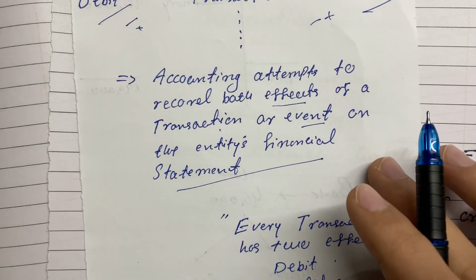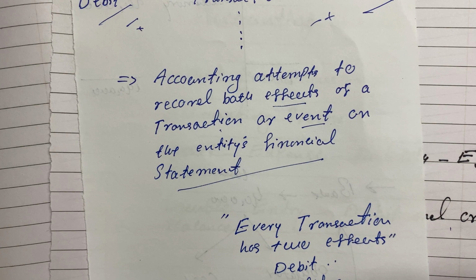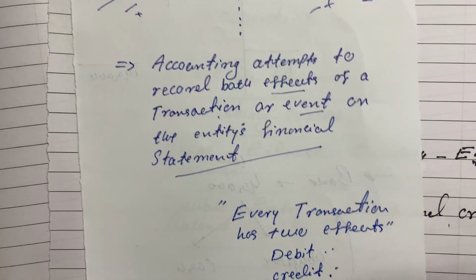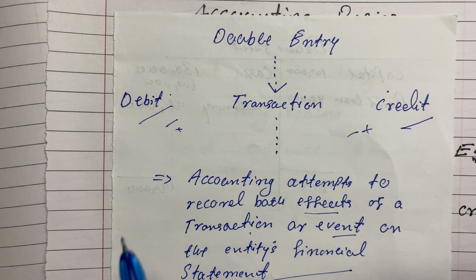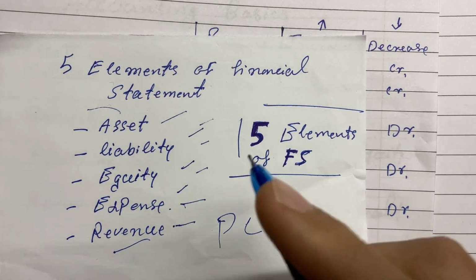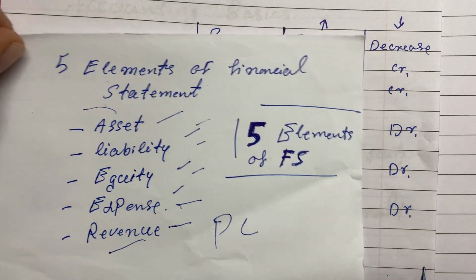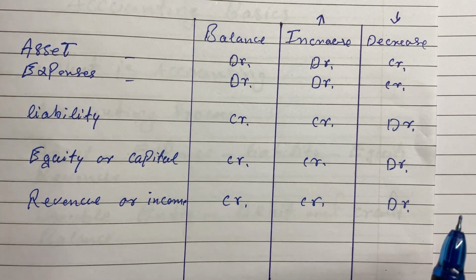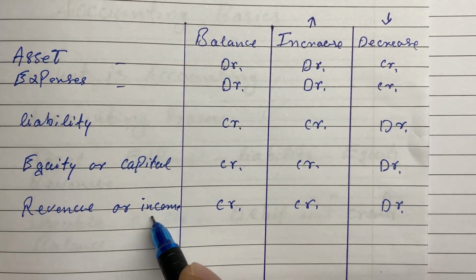These effects show that every transaction has two effects: one is debit, another is credit. It represents the duality principle, or dual aspect, and later on we will discuss in detail what is debit or credit, and how it is debit or how it is credit. Now we'll talk about the five elements of financial statements: assets, liabilities, equity, and expenses or revenue balances. The balances here are written as assets, expenses, liabilities, equity or capital, and revenue or income.